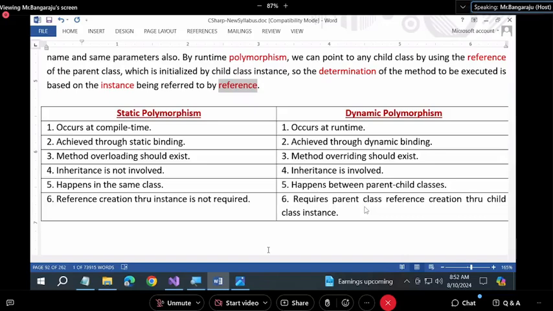Last, reference creation through an instance is not required here, but overriding requires parent class reference creation through a child class instance. Did you understand me?